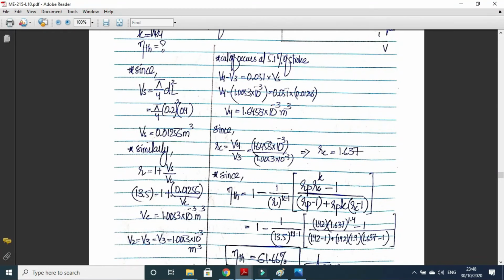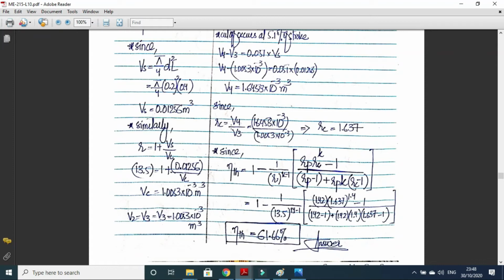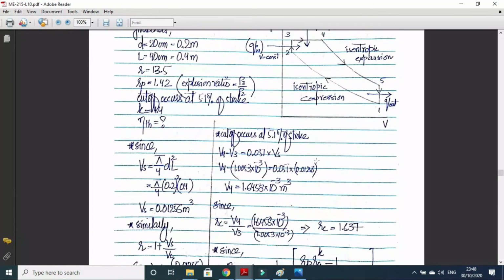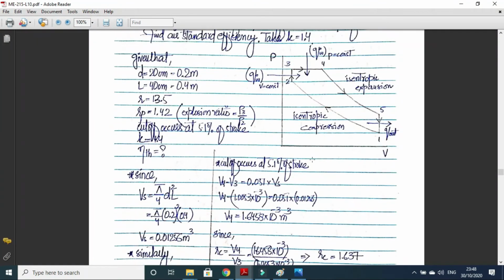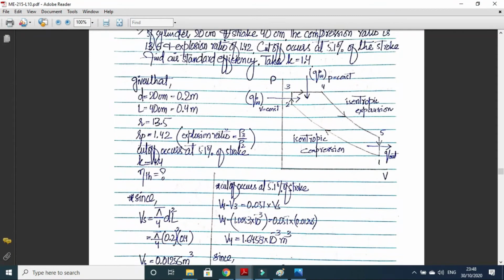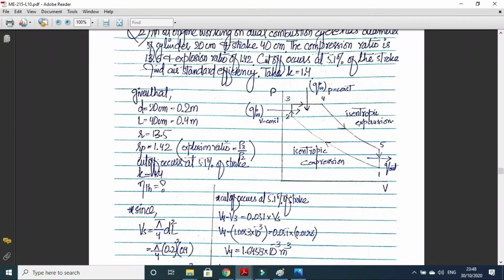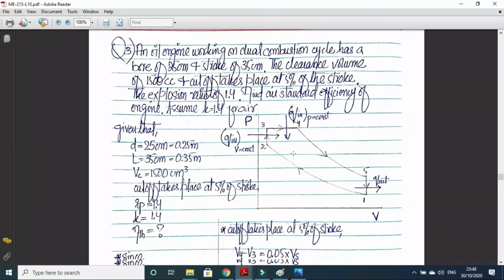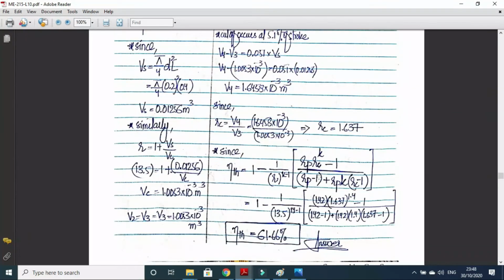So the cutoff ratio will be V4 upon V3. We know the cutoff ratio, we know the compression ratio, and we know the pressure ratio as well. The pressure ratio is 1.42. Okay, so the explosion ratio is actually the pressure ratio, not the expansion ratio. So we can put in the values and get the efficiency.